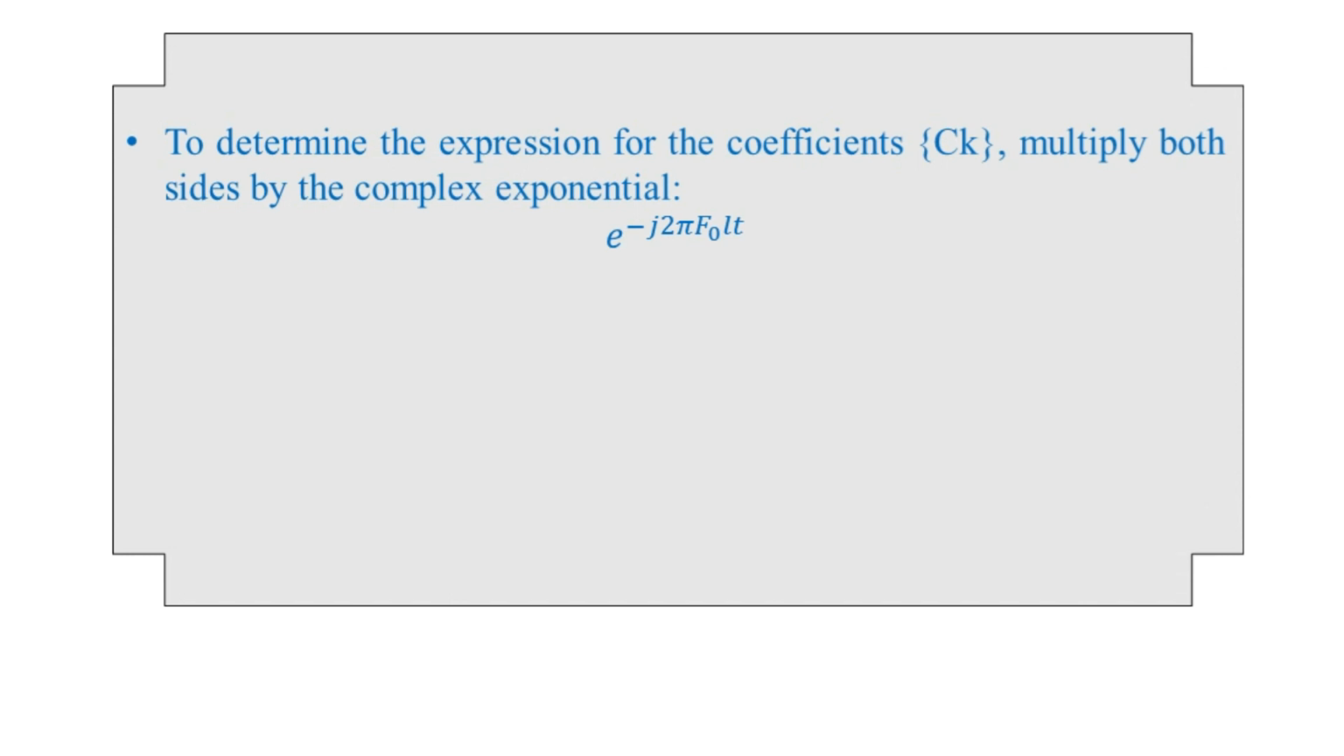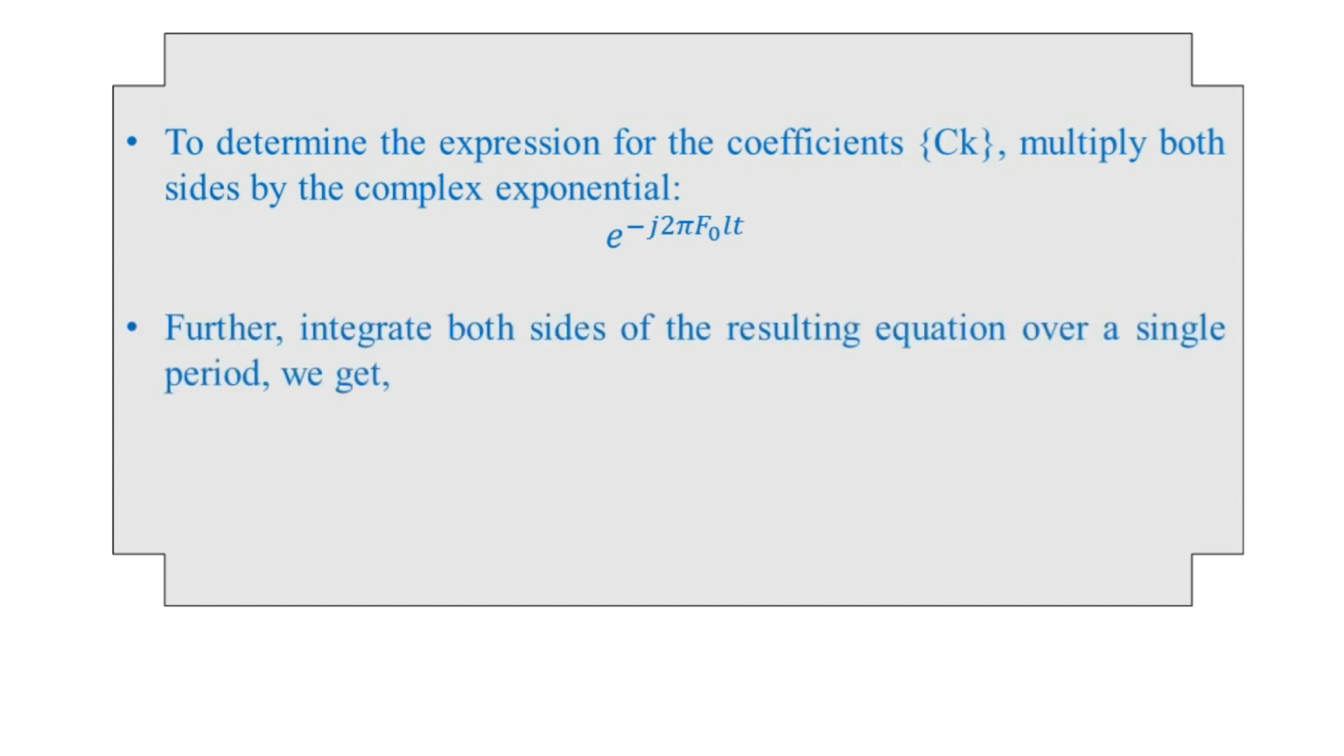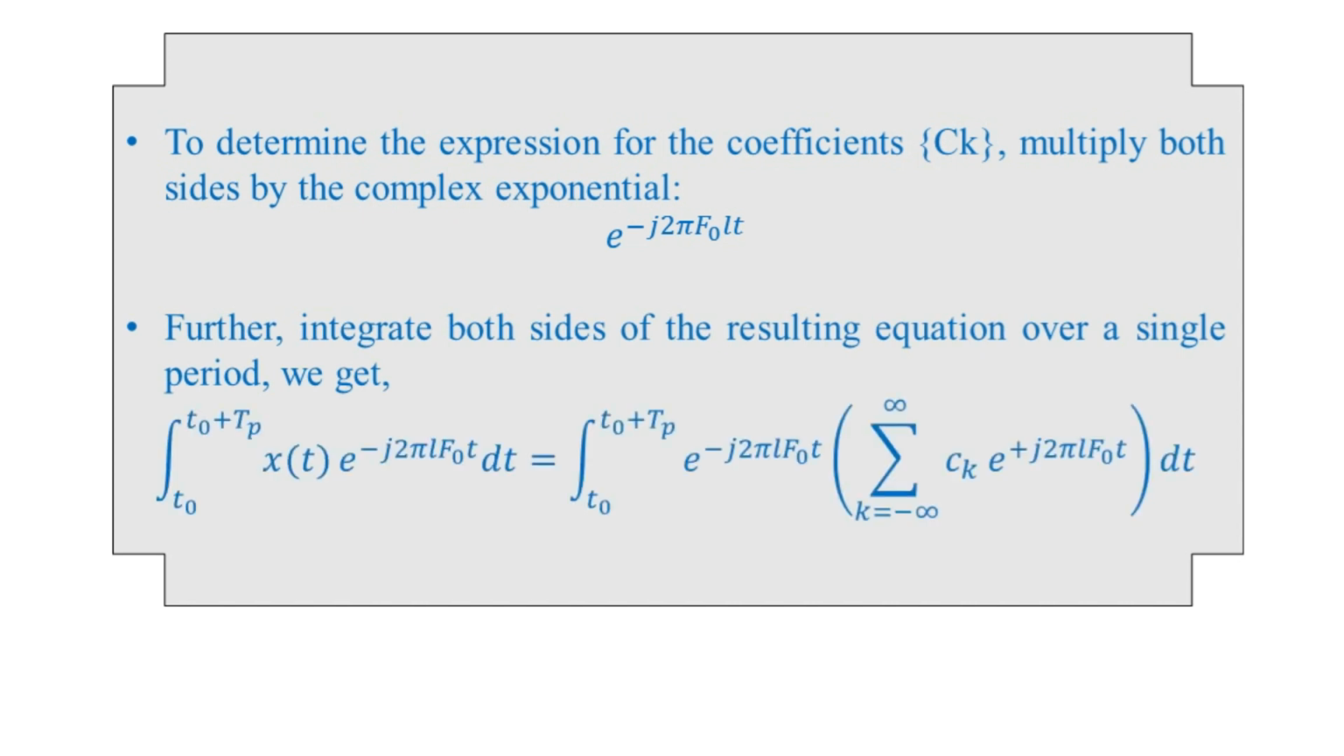After applying the above process to equation number 1, the resulting equation for a single period is the integral from t0 to t0 plus Tp, the time period, of x(t) multiplied by the exponential e^(-j2πlF0t) dt. On the right-hand side, the integral is the same, the exponential is the same, whereas x(t) is represented as the summation from k equals minus infinity to infinity of c_k times e^(+j2πlF0t).